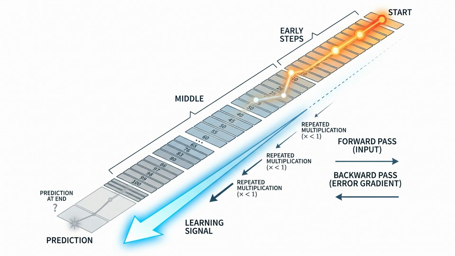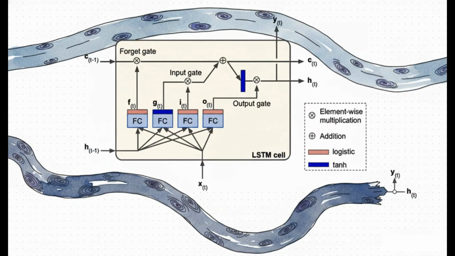On the other hand, if the weight is larger than 1, repeated multiplication can make the gradient grow exponentially, leading to the exploding gradient problem. A simple RNN does have memory, but in practice, that memory is often short. So we need a better memory mechanism. This is where LSTM and GRU come in. LSTM stands for long short-term memory. The main idea of LSTM is to give the network a more controlled memory system.